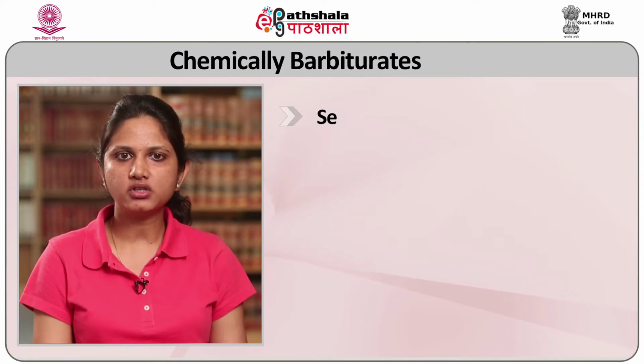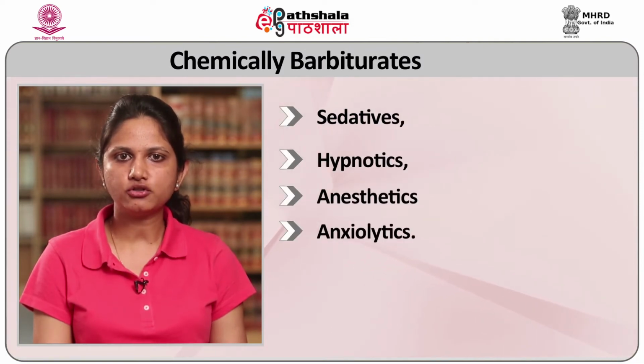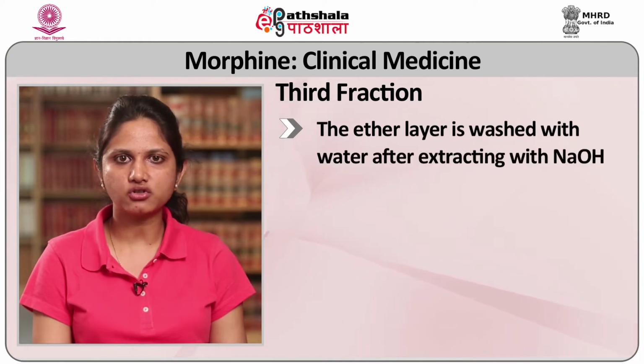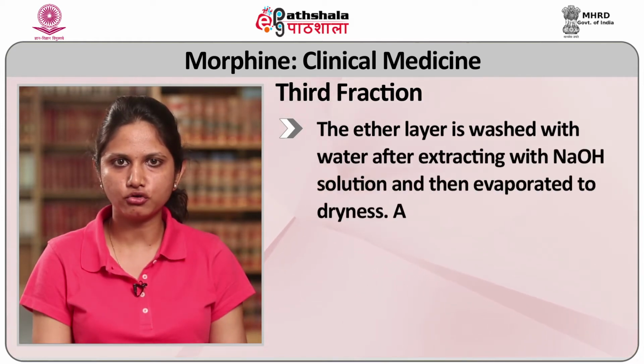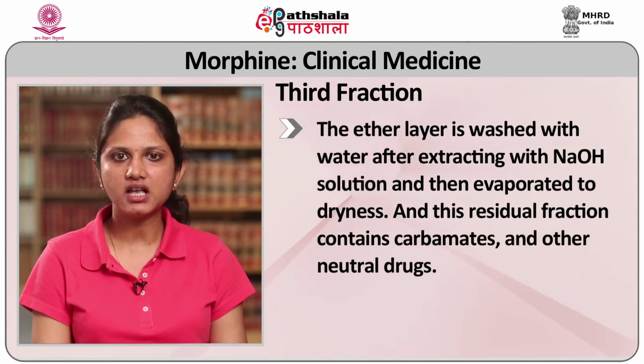Chemically, barbiturates are derivatives of barbituric acid. These are used as sedatives, hypnotics, anesthetics and anxiolytics. Accidental poisoning by barbiturates is common in persons using barbiturates as medicines. Now for the third fraction, the ether layer is washed with water after extracting with sodium hydroxide solution and then evaporated to dryness, and this residual fraction contains carbamates and other neutral drugs.